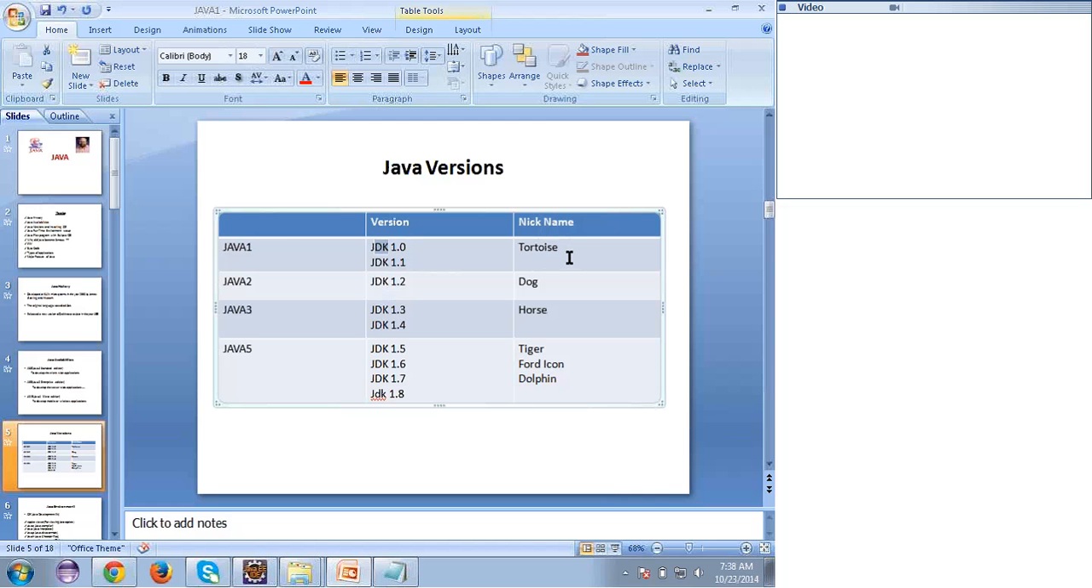Okay, you can see here, then dog, horse, tiger, Ford icon, then dolphin. So 1.8 has been released, the industry has to test the performance and everything. So based on that, the industry will give a name.